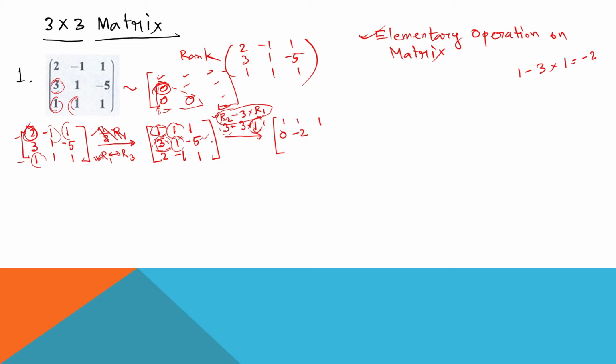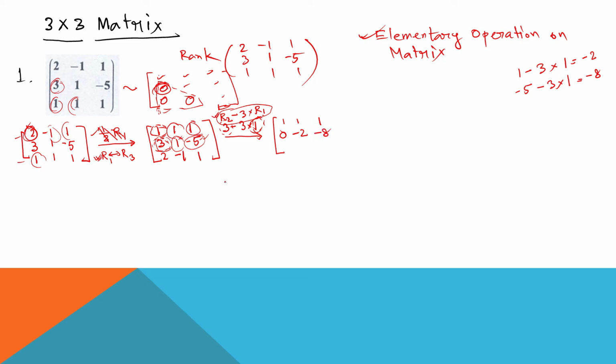Exactly similarly, the same operations will be done for this one. So R2, the third element of row 2 is minus 5, so we write minus 5 minus 3 into R1. What is the third element of R1? 1. So it will be minus 3 minus 5, which is minus 8. So it is minus 8.